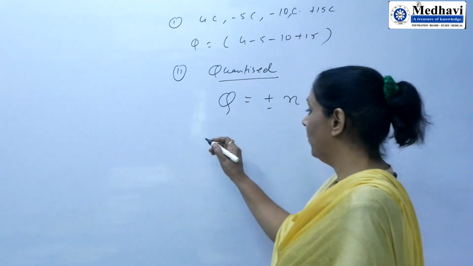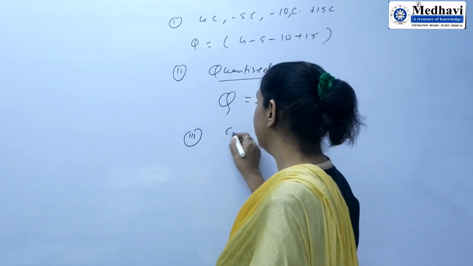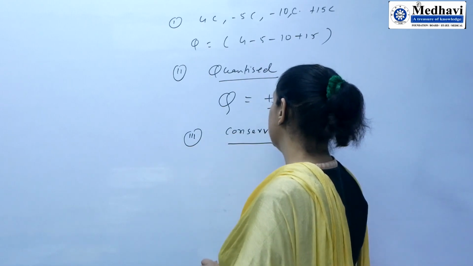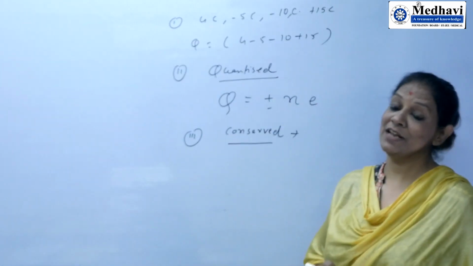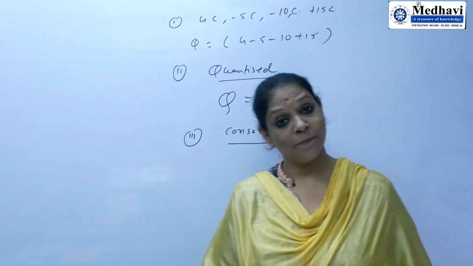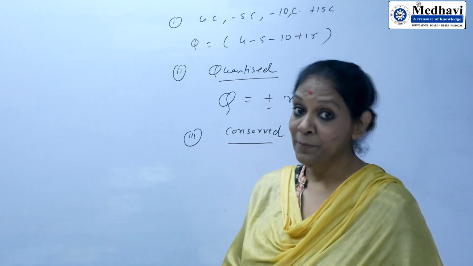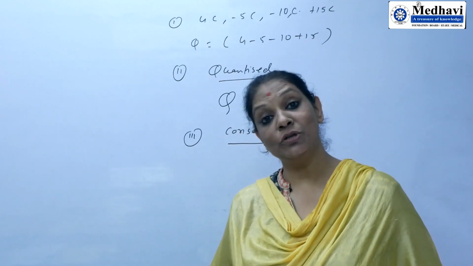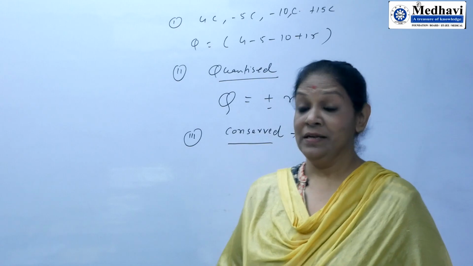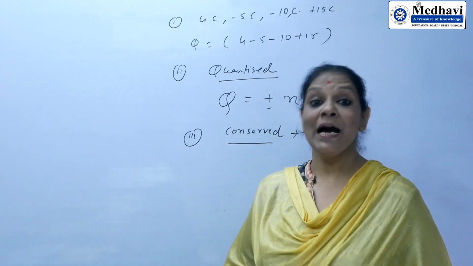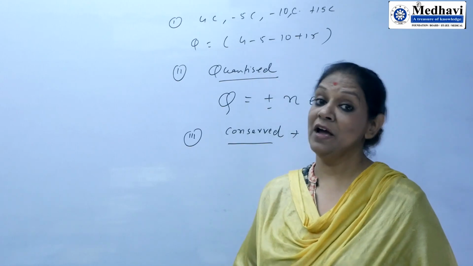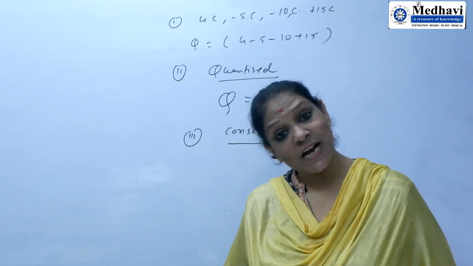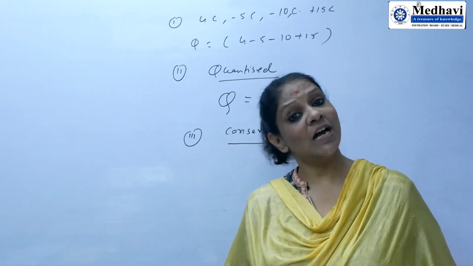So the third property, that is charge is conserved. Its meaning is charge cannot be created. Conservation means we cannot create anything, we cannot destroy anything, but we can transfer a charge from one body to another body. Charge is the inherent property of a body. It means every body has charge. So creation of charge is not possible. Destruction of charge is not possible.